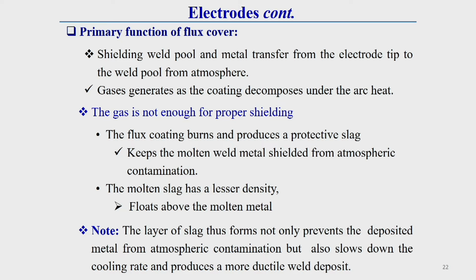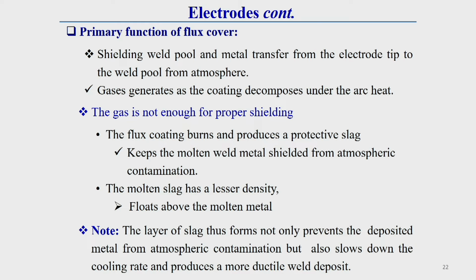It has been seen that this flux has a significant function in welding, which determines the quality of the weld, because it prevents atmospheric contamination. These gases are generated as the coating decomposes under the arc heat. Sometimes these gases are not sufficient for proper shielding. That is why the slag that forms, due to burning of the coating, has a lower density than the molten weld metal.